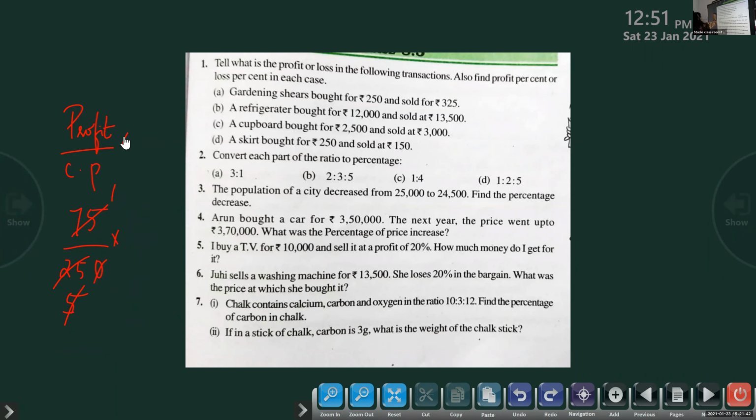This is your textbook exercise, problems. Exercise, I think 8.3.